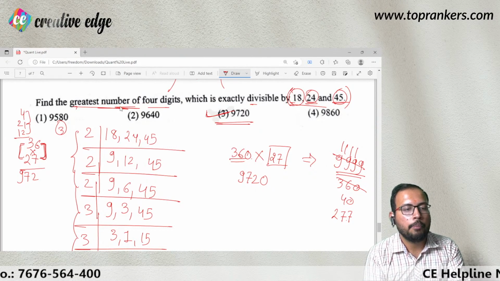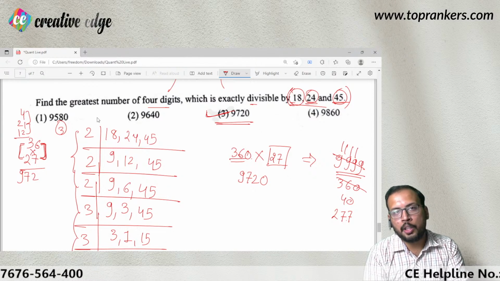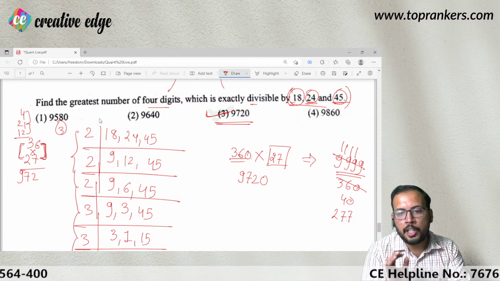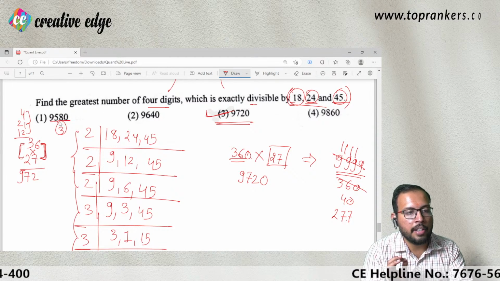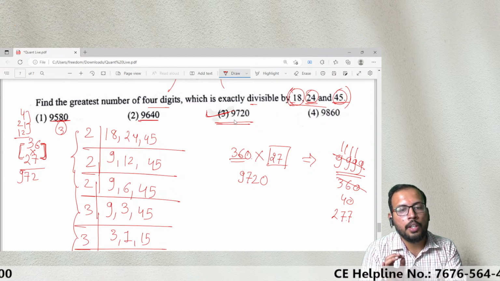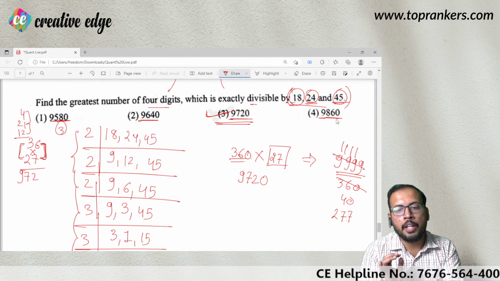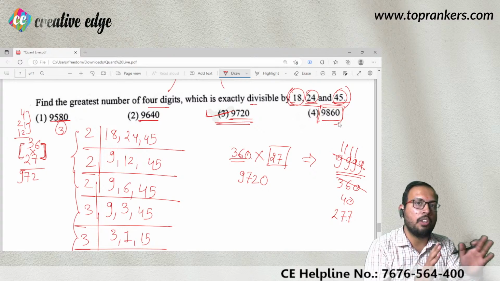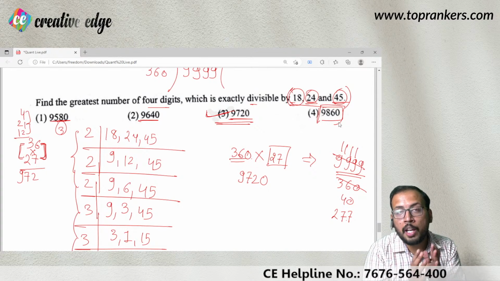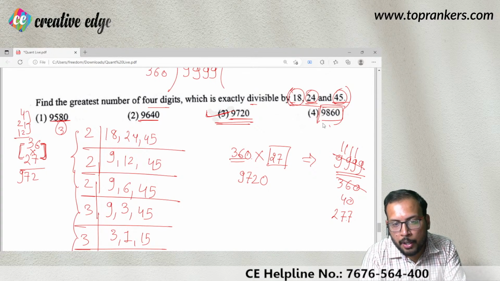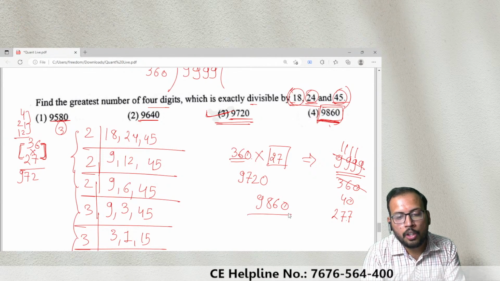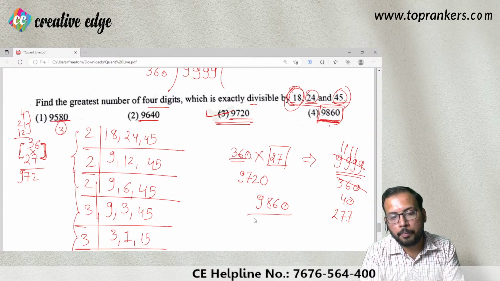First of all, look at all the options. Now tell me, which is the greatest number? You can see that this is 9580, 9640, 9720, 9860. You can see that the fourth option is the greatest amongst all. Now what I'm going to do, let us try to divide this 9860 by 18.